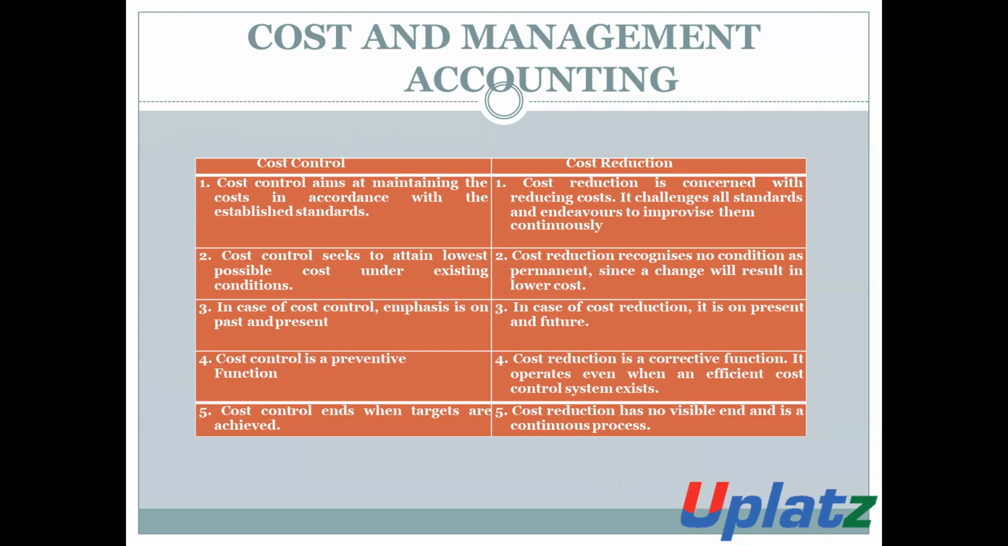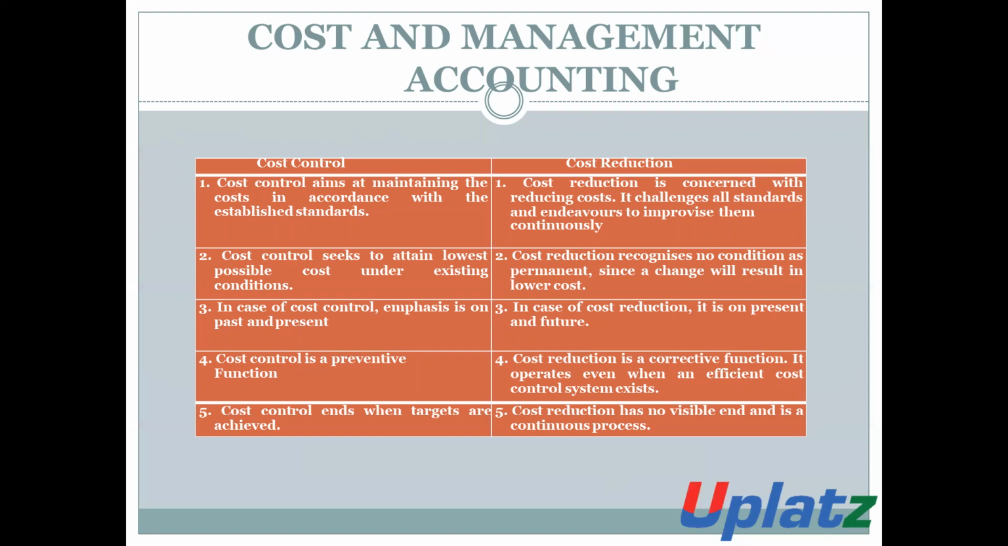In the case of cost reduction, the entity wants to challenge the standard and reduce the cost, and on the basis of this they can also maintain other standards, because when the cost is reduced on a permanent basis, the standard will also be revised automatically. So this is the first difference between cost control and cost reduction.